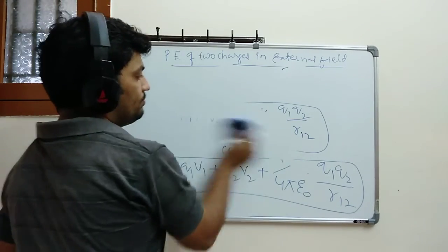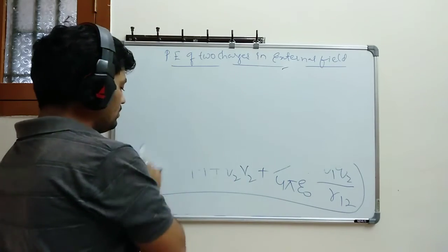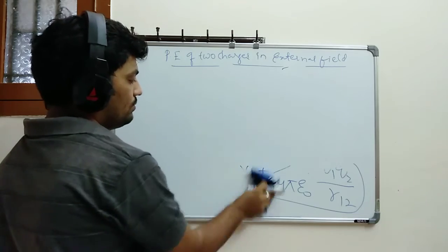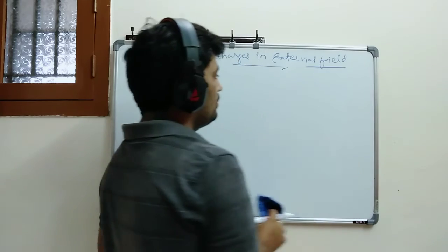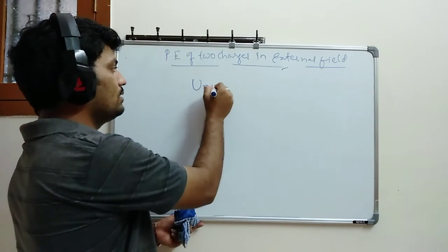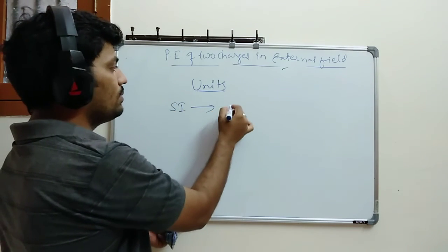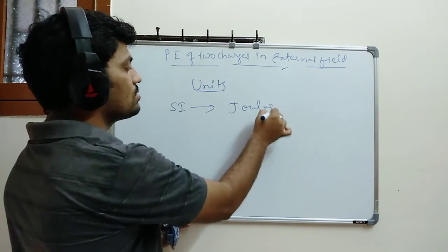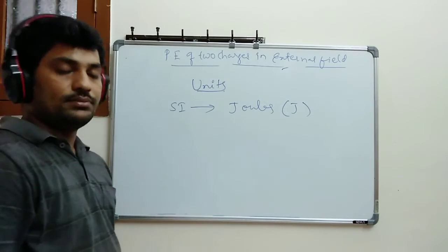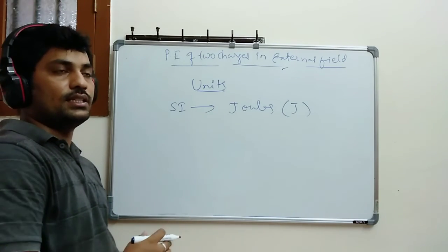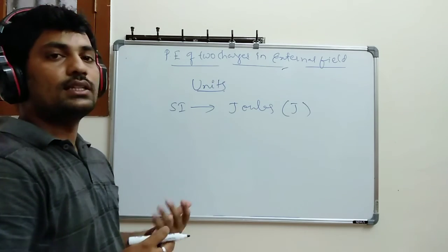The SI unit for potential energy is the joule, which is written as J. Sometimes this potential energy can be written in terms of electron volt also.